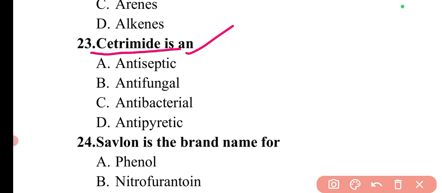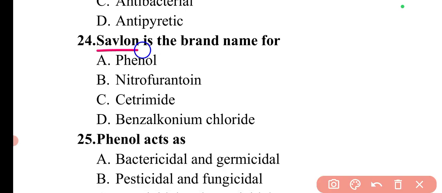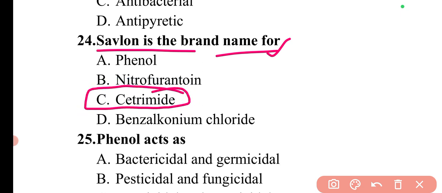Cetrimide is a, what is cetrimide? So cetrimide is basically an antiseptic. So here option A will be the correct answer. Next question is Savlon is the brand name for. So Savlon is the brand name for cetrimide. So here option C will be the correct answer.